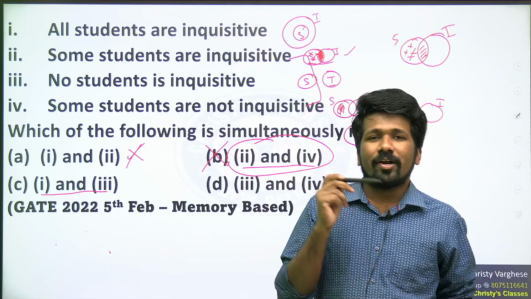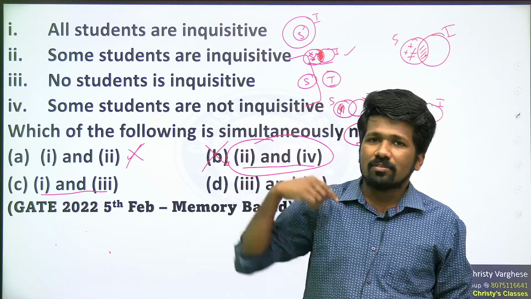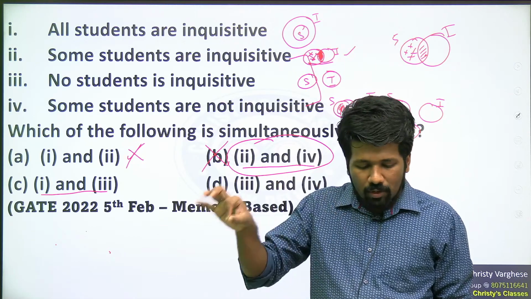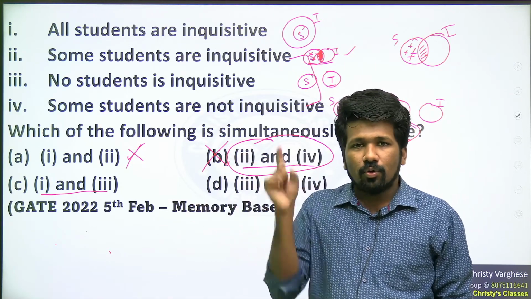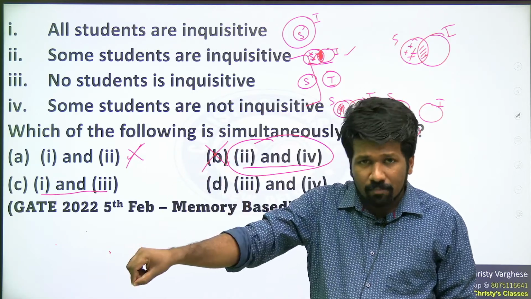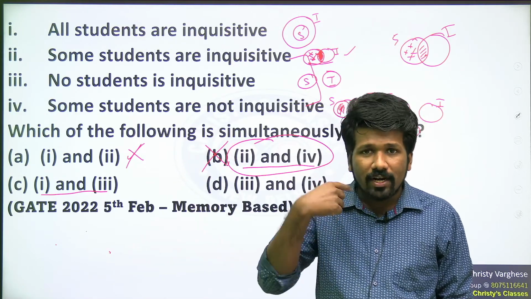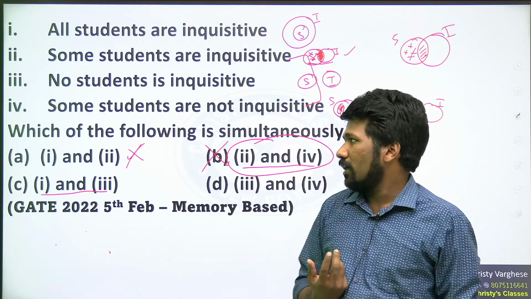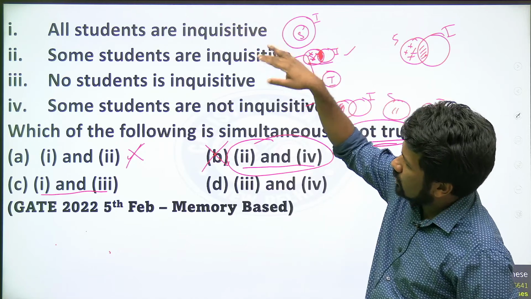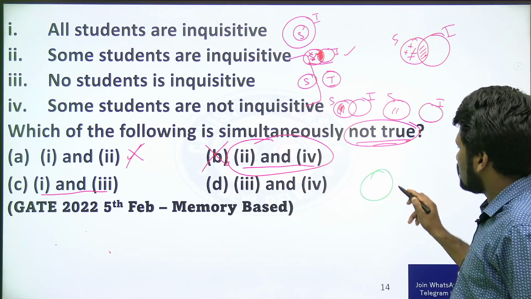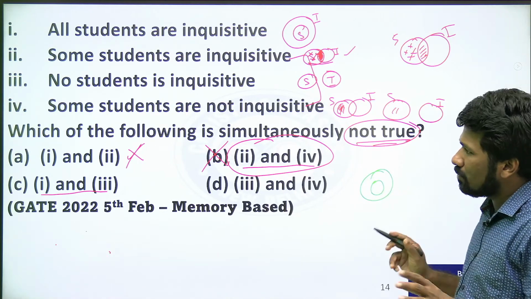It is mutually contradictory. It is like saying that it is raining outside now in a particular part of India, and you are saying that it is not raining outside in that same particular part of India. That is contradictory. These two cannot be true. Same way, all students are inquisitive and no students are inquisitive cannot be possible. There is no intersection at all. That is the simple meaning.